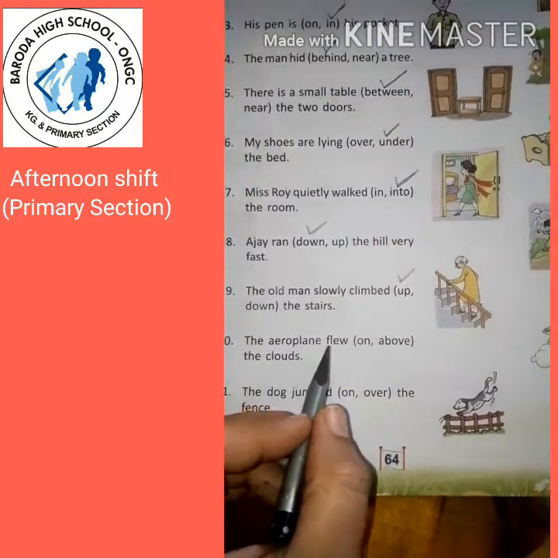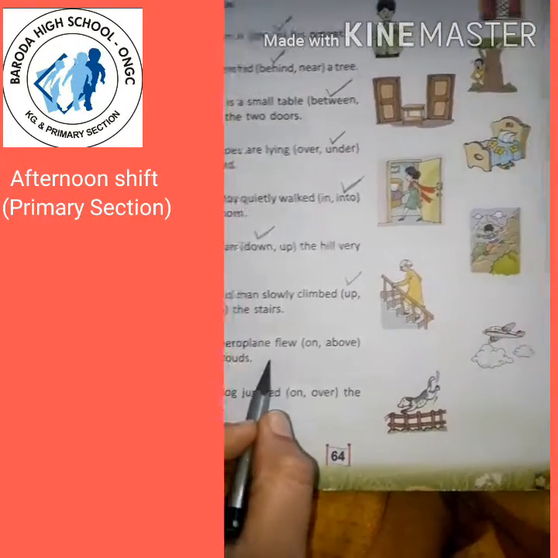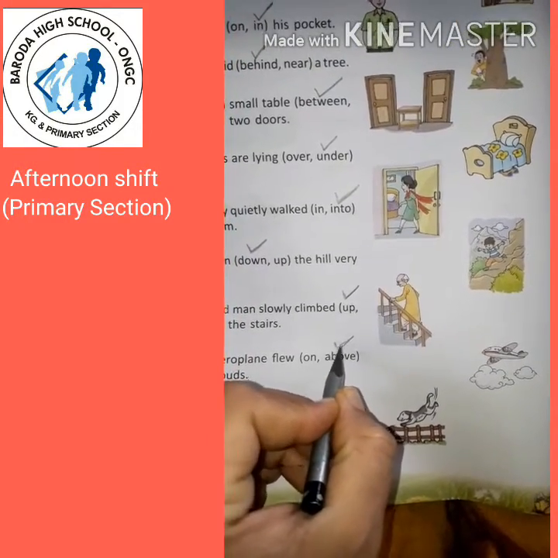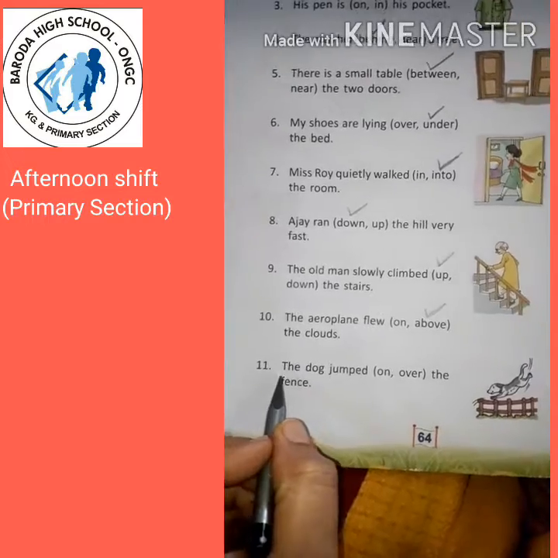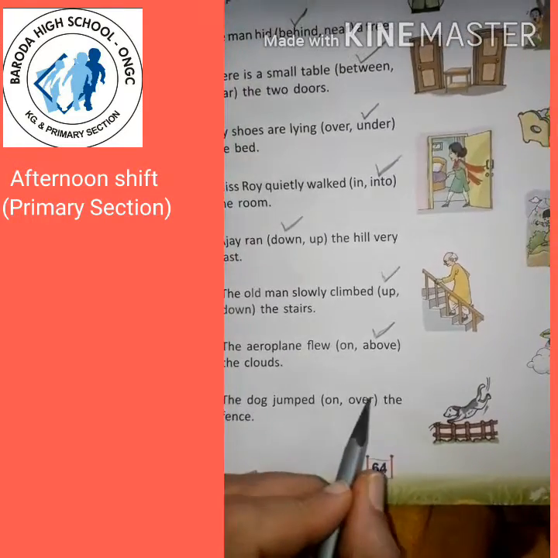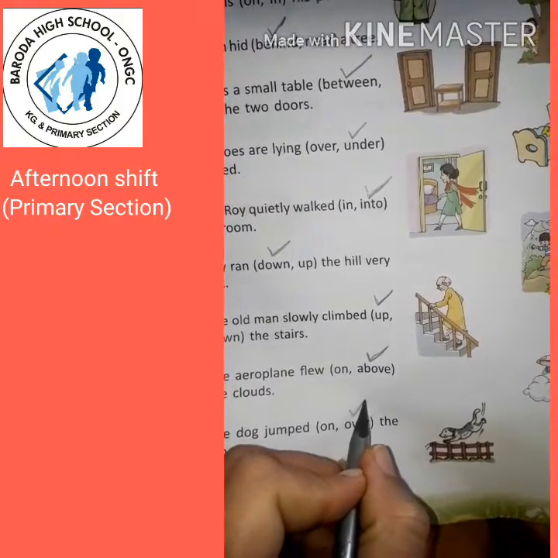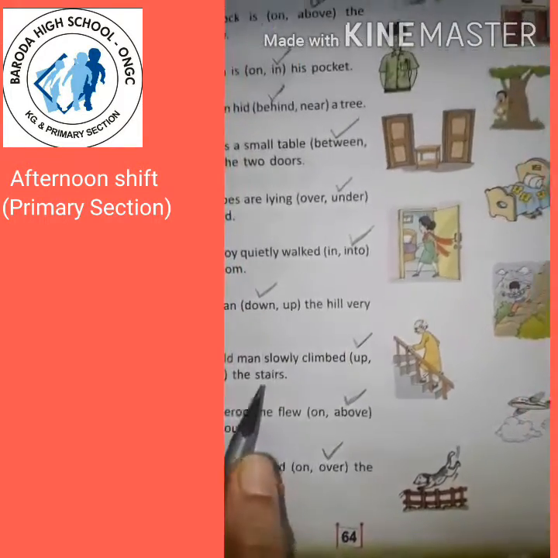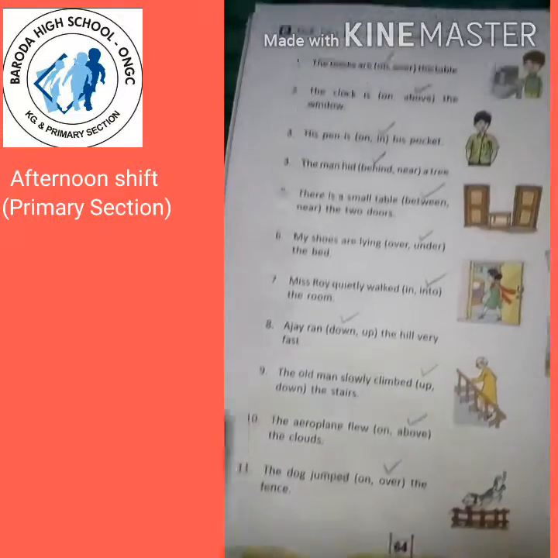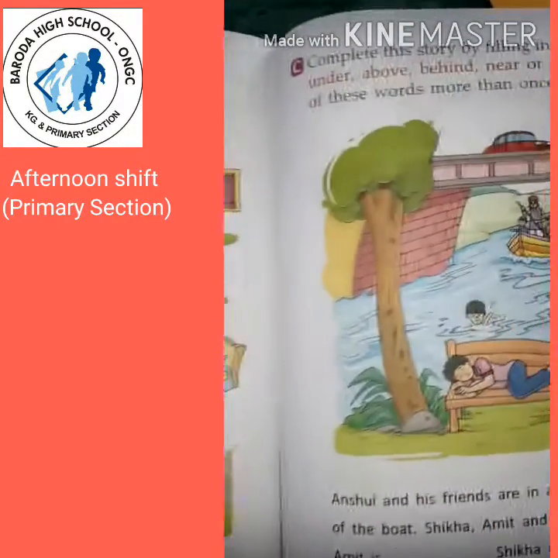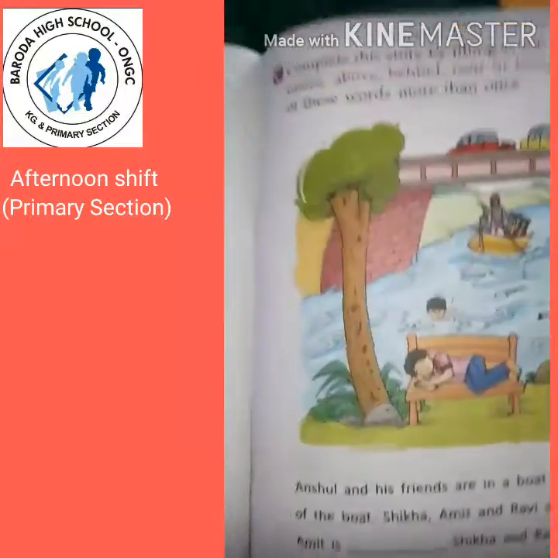The aeroplane flew on or above the clouds. Above. Right? Good. 11. The dog jumped on or over the fence. The dog jumped over the fence. Right? So these are some sentences. Now let's see exercise C.